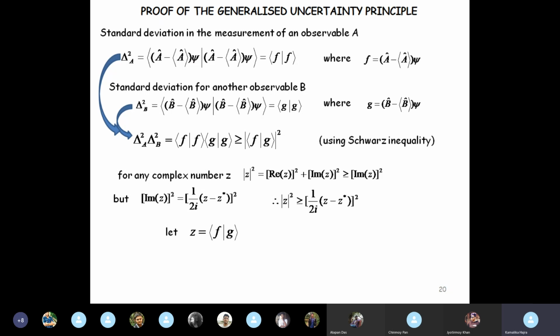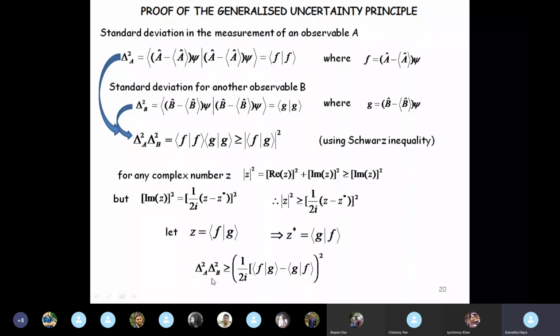So we write z equal to f dot g. Therefore, z star is g dot f. So we can write from here, since delta a square delta b square is greater than or equal to mod f dot g square, and mod f dot g square is greater than this, delta a square delta b square is greater than or equal to 1 by 2i f dot g minus g dot f whole square.